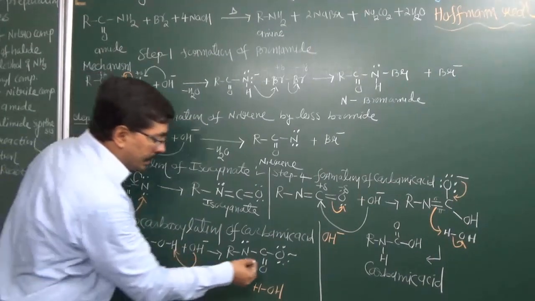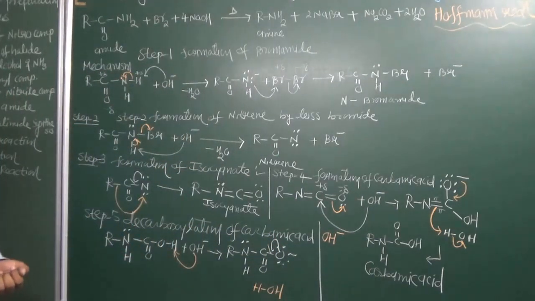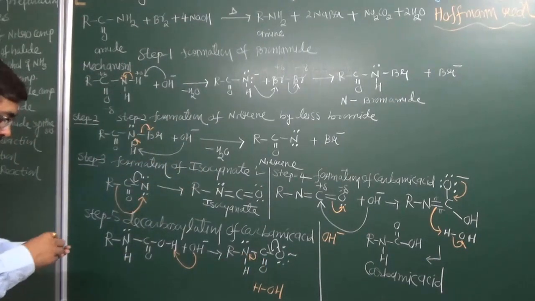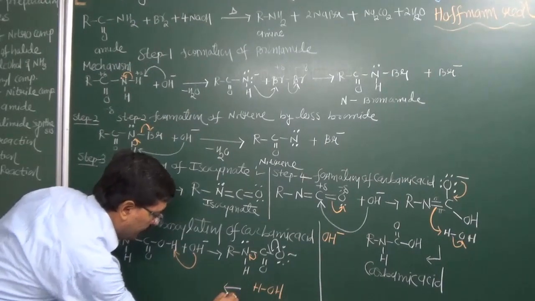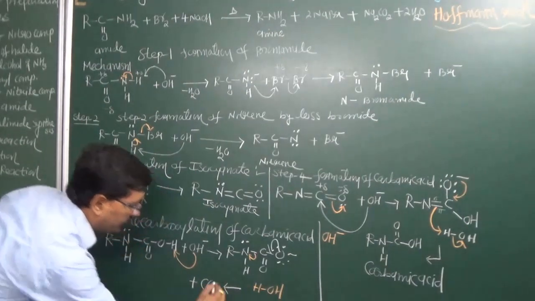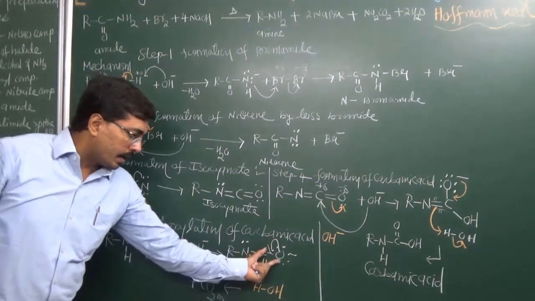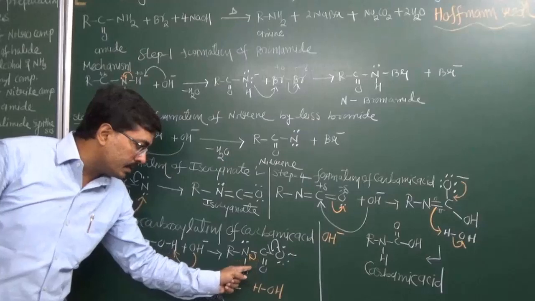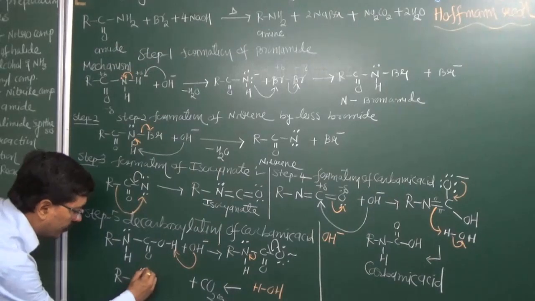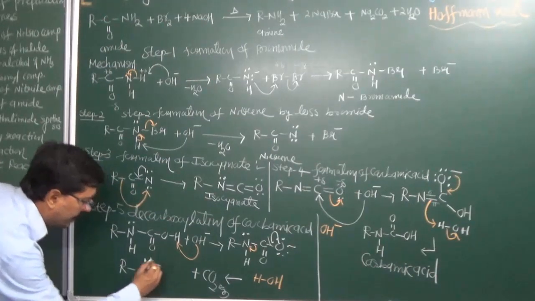So in order to obtain stability, this oxygen gives an electron pair to carbon. When this oxygen gives an electron pair to carbon, this electron pair transfers onto nitrogen and loss of carbon dioxide will occur. So we can write the structure this way. Carbon dioxide gas will be released from this. Here oxygen gives an electron pair to carbon, so a carbon-oxygen double bond forms at the same time. This electron pair transfers onto nitrogen. As a result, we get this structure: R, nitrogen having a hydrogen, an electron pair and a negative charge.